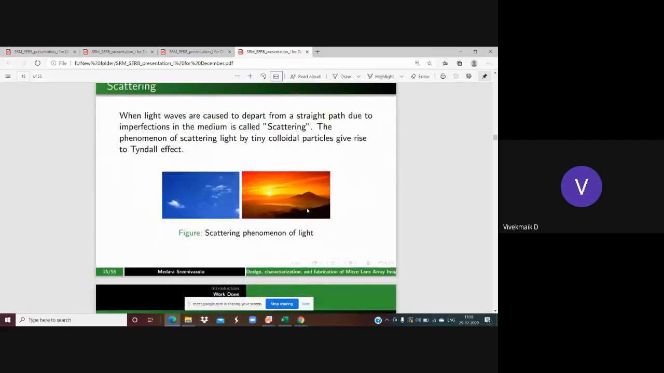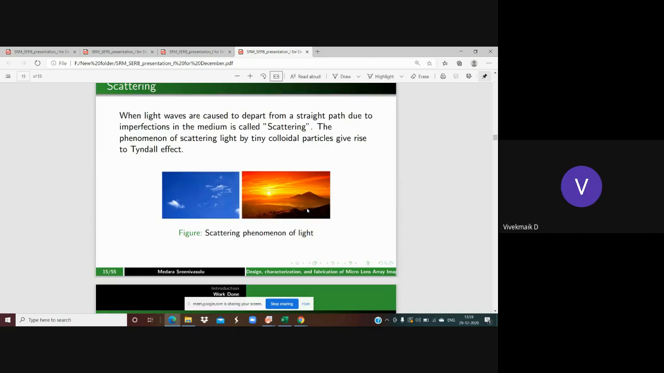And coming to the wave nature of light, the best example is scattering. When light waves are caused to depart from their straight path due to imperfections in the medium, it is observed as the scattering phenomenon. The best examples of scattering are why the sky is blue and why sunrise and sunset are red. At sunrise and sunset, because of scattering, all the rays are scattered in all directions, and only red light reaches our eye. That's why we feel that the sunset is red.